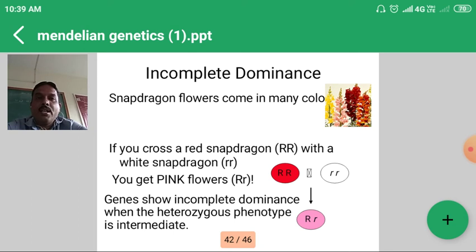Suppose here the snapdragon flower example is given. Suppose a red flower crosses with a white flower. For red we consider capital R, capital R, and for white we consider small r, small r. Both are homozygous. Red produces one gamete, capital R, and white produces small r. In the F1 generation, the genotype obtained is capital R, small r, which indicates the pink flower. The heterozygous condition produces pink because of incomplete dominance.